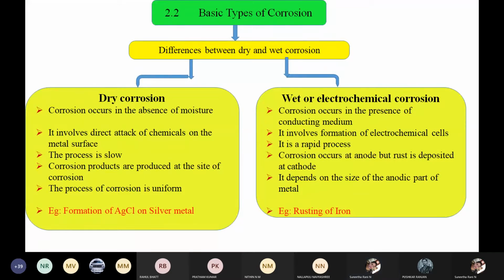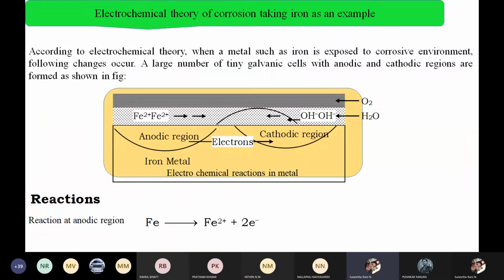So what is electrochemical theory? We will take iron as an example because iron is the well-known metal for everyone, and it will be easy to understand. It doesn't mean that electrochemical theory applies only to iron. You can take any other metal; this theory explains how corrosion occurs in a wet environment.